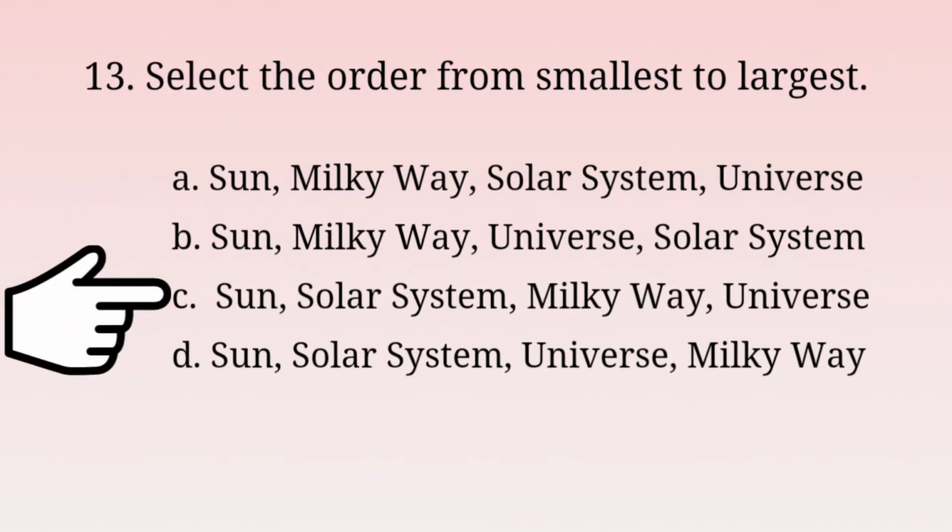So here the correct order is Sun, Solar System, Milky Way, Universe. Option C is the correct answer. The Sun is part of the Solar System, which is part of the Milky Way, and the Milky Way is part of the Universe.